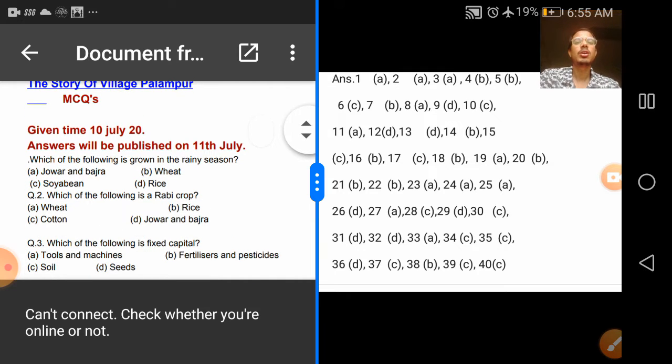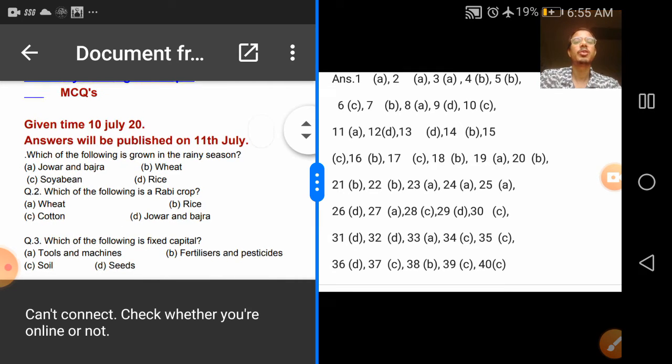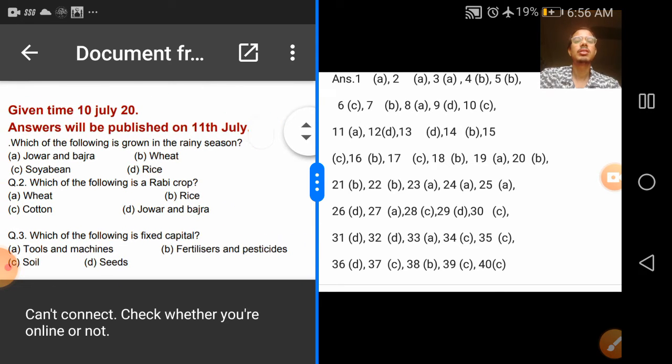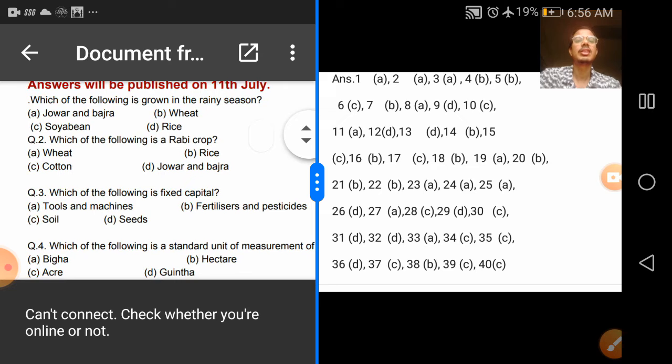In this chapter 1 of economics, the story of village Palampur, the very first question is: which of the following is grown in the rainy season? There are four options given: jowar and bajra, wheat, soybean and rice.